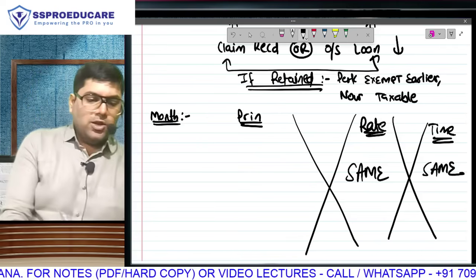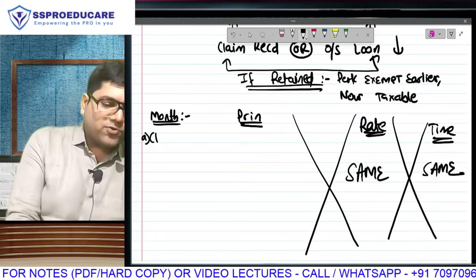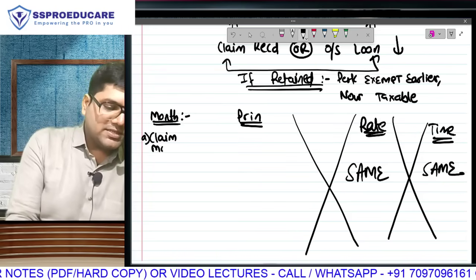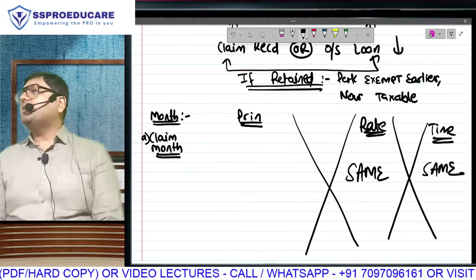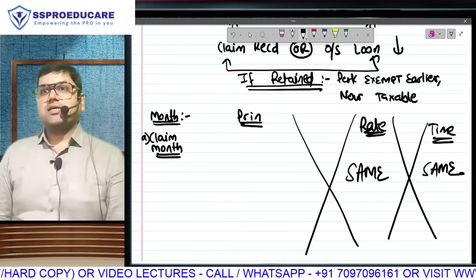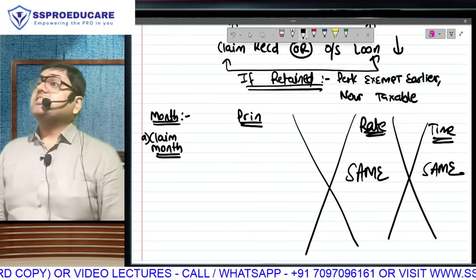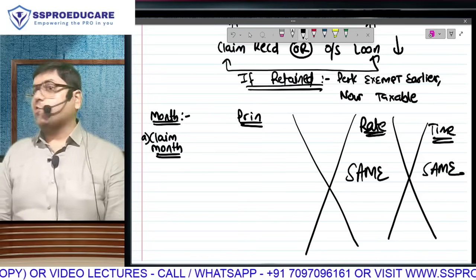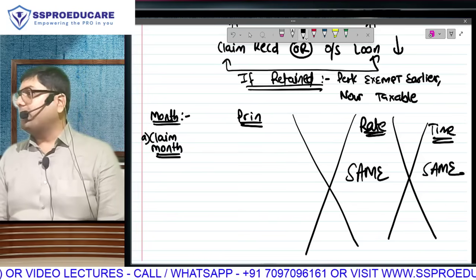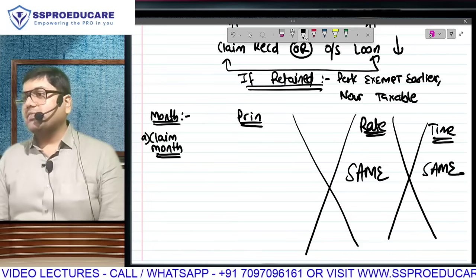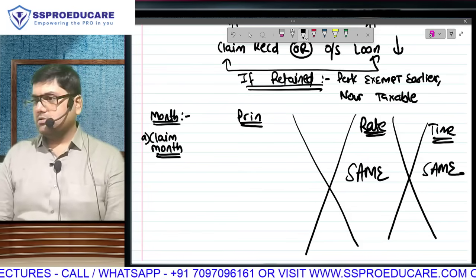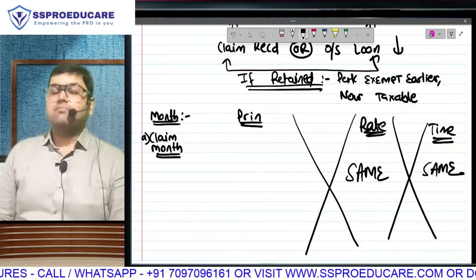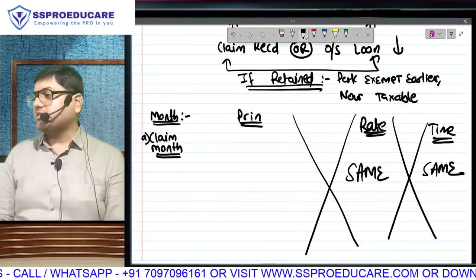First thing, my perquisite will start from the claim month. You have to understand this. Before the month of claim, it was a medical purpose loan. Nothing was taxable. Since which month am I using my employer ka money wrongfully? From the month in which I have received the claim, I am making wrong use of that employer money. So my perquisite will become taxable from the month in which I received the claim.